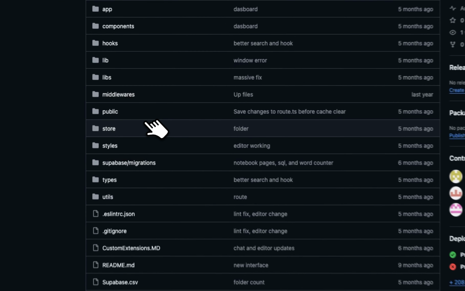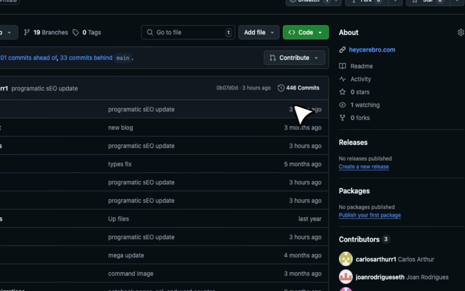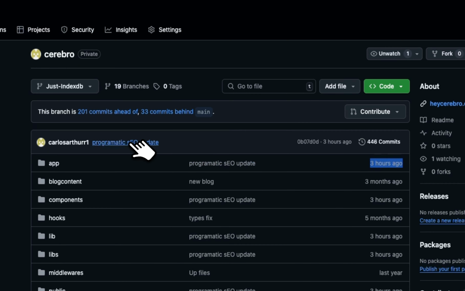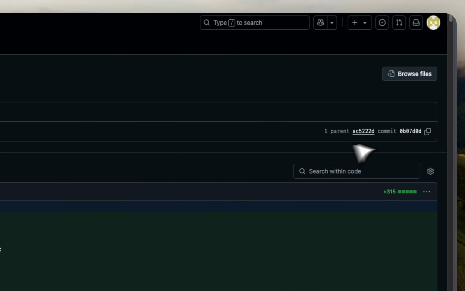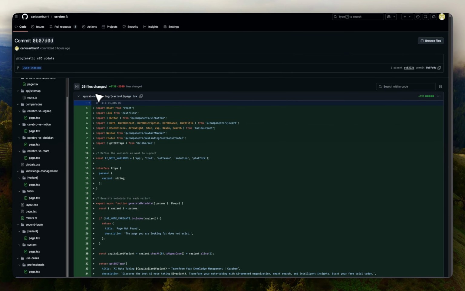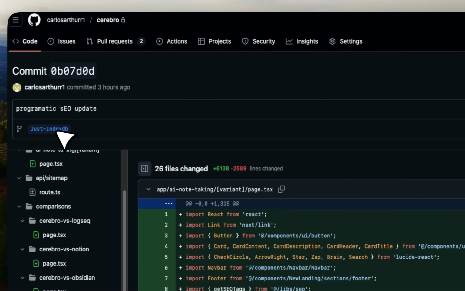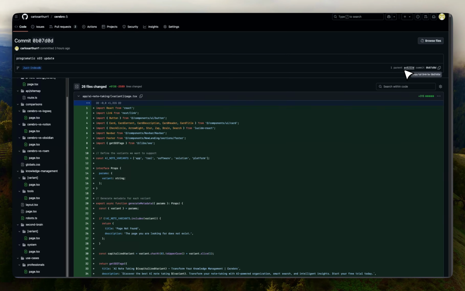The same thing happens when pushing code. For example, today, 3 hours ago, I pushed the code for programmatic SEO. If I click in here, you're going to see a bunch of different commits to the code. This highlights the files that have been changed. Right now it changed 25 files, and that's true for every single commit that we have. If something breaks, I can always go back and revert to another one.